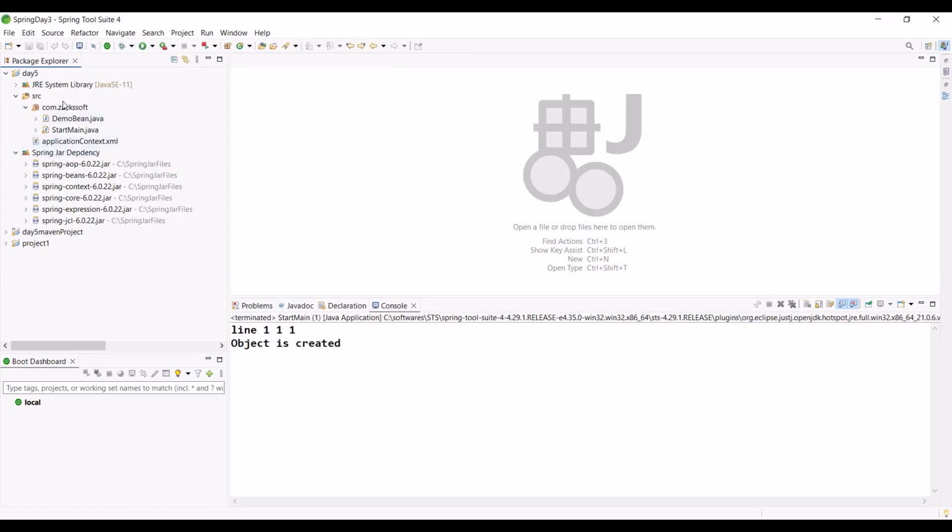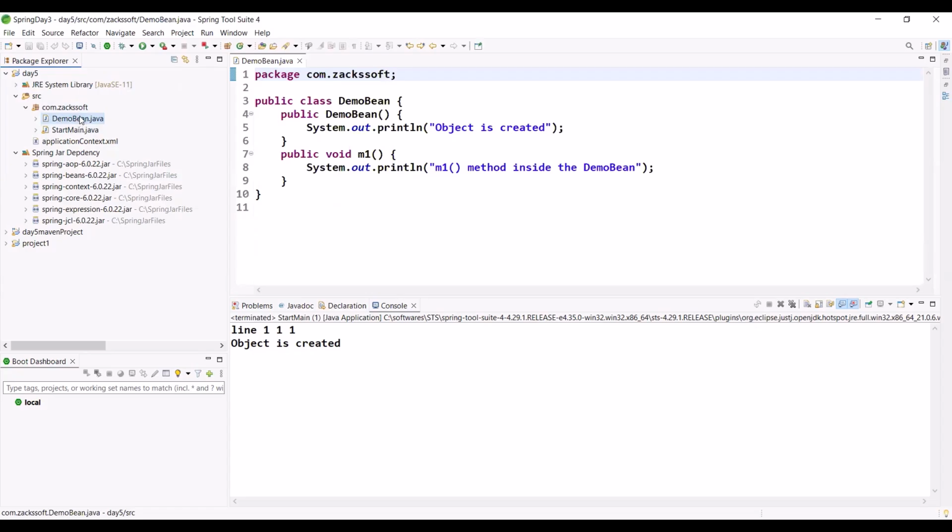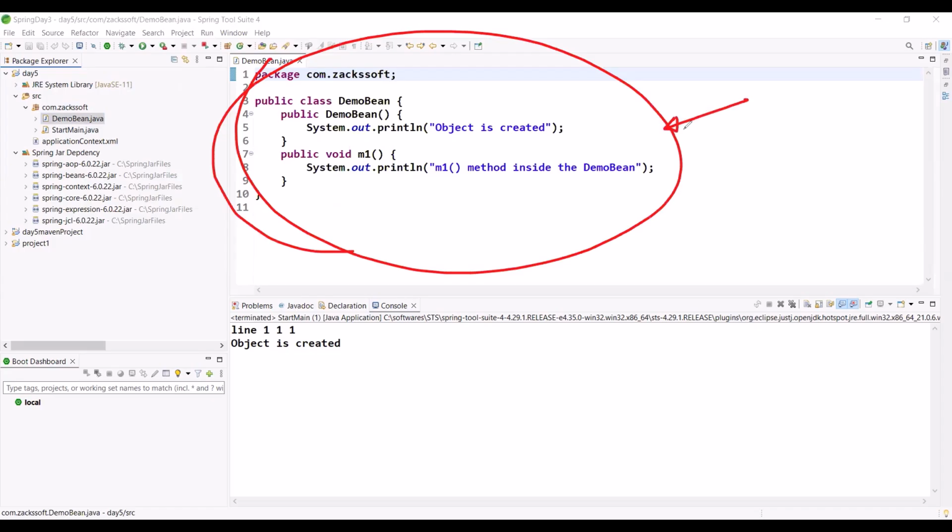Second, what I did, I created one package and I created one class. What is the class name? DemoBean.java. Any name you can create, okay? But can you please tell me, right now this class is not a Spring Bean class, right? Why? Because we didn't configure it. How can we configure it with Spring, boss?